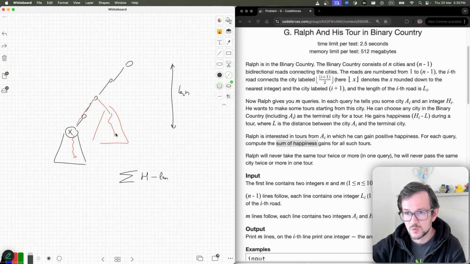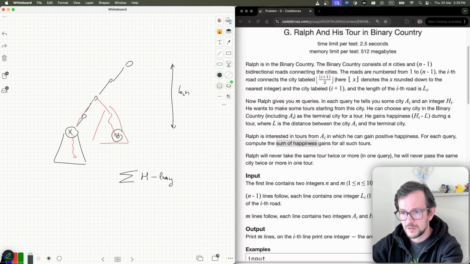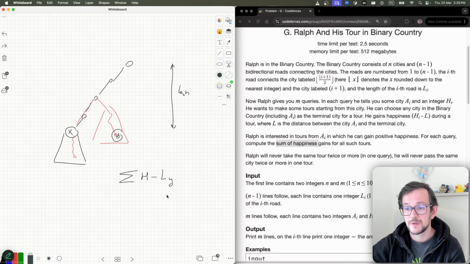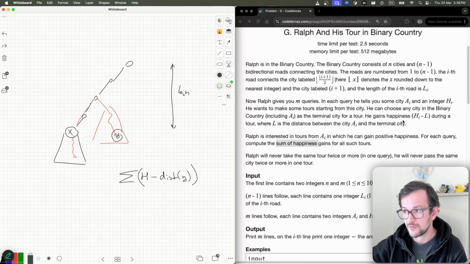Let's say x, this is y. Length y. Let's say ly like this, so it's not confused with this l. Let's call it dist of y. And again, this is the sum I want to calculate. Yes, the happiness is h minus the length of the path.